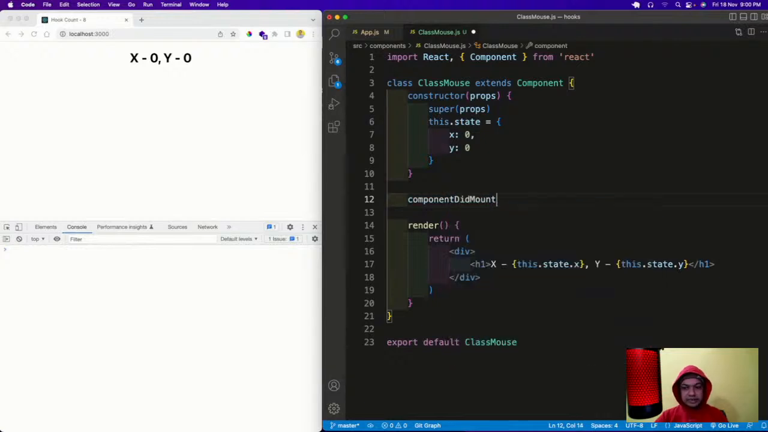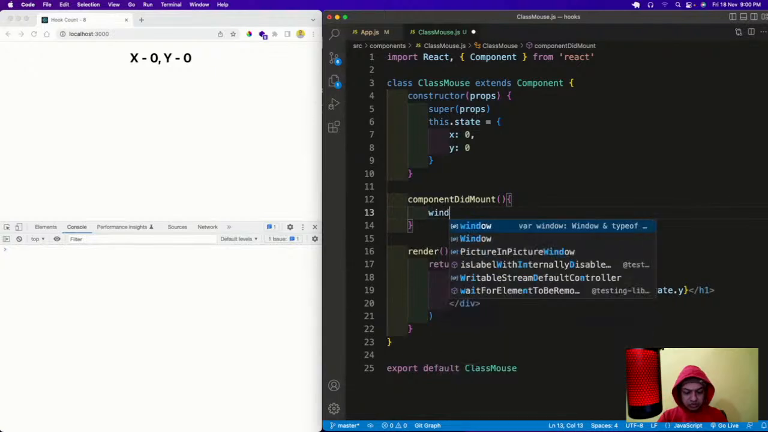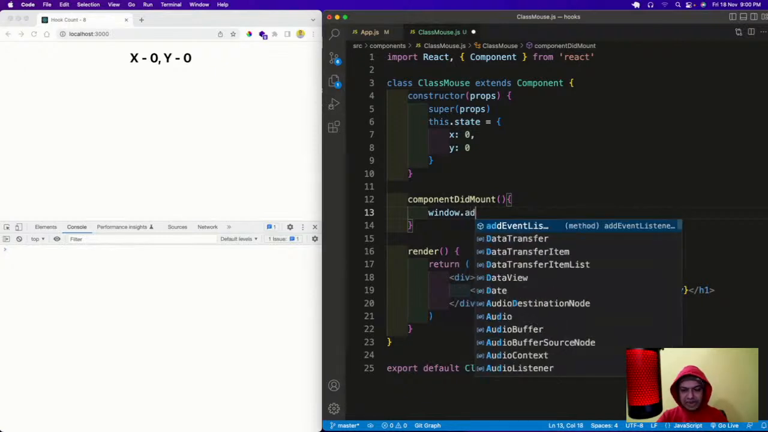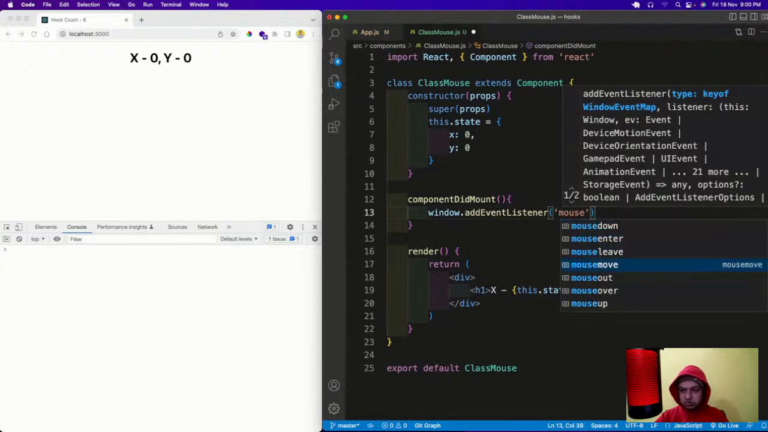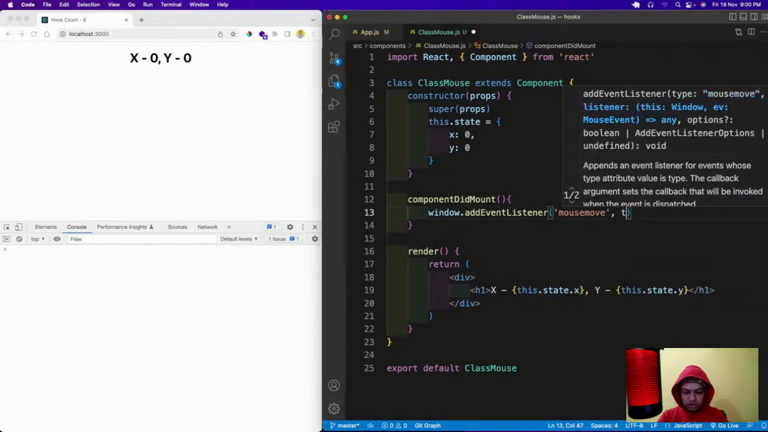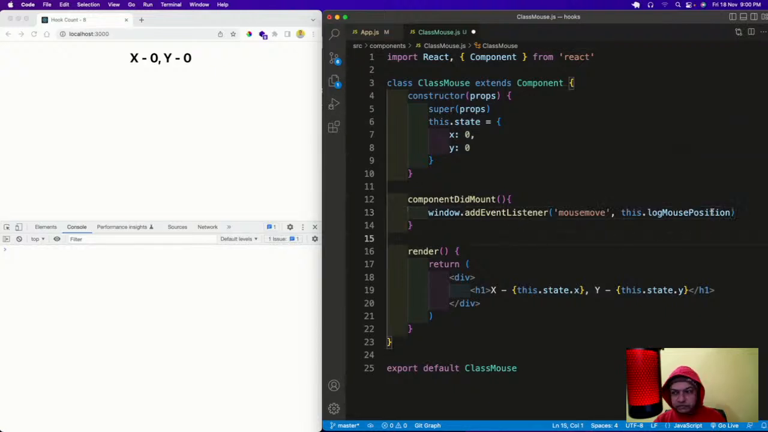So I'll have a componentDidMount like this, then window. Why am I having it in componentDidMount? Because the event listener should be fired only once. If you know JavaScript, the event listener should only fire once. If it gets fired more than once, there will be a memory leak in the project. Okay, window.addEventListener, and then it will be mousemove, comma, this.logMousePosition. We're going to have a function this.logMousePosition.